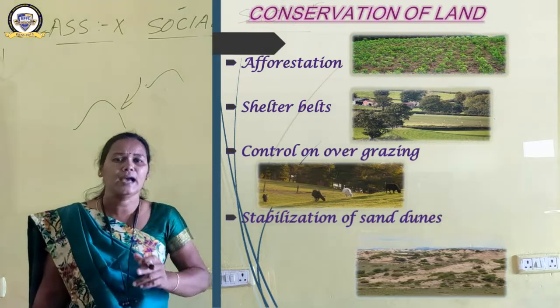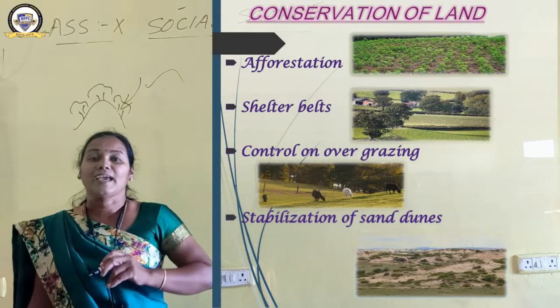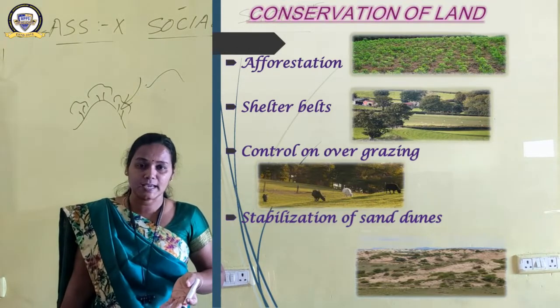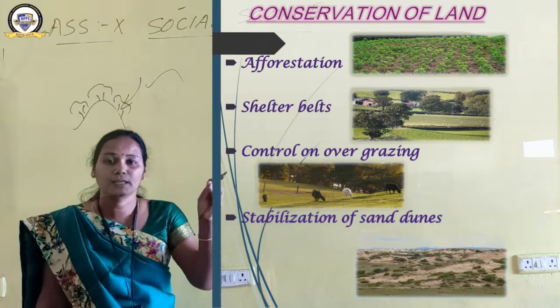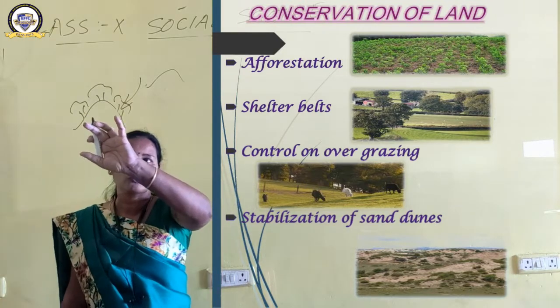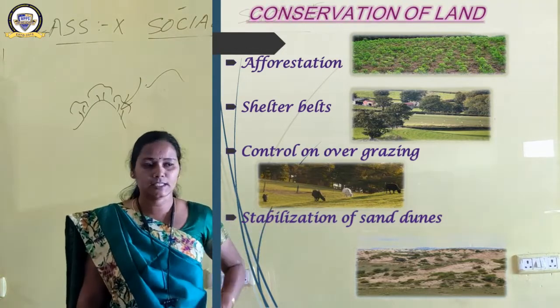So what can be done? These sand dunes can be forested. There is no need to plant forest trees there. At least some saplings can be planted. Some grass can be planted there, so that the roots will stabilize the sand. That is what stabilization of sand dunes means.